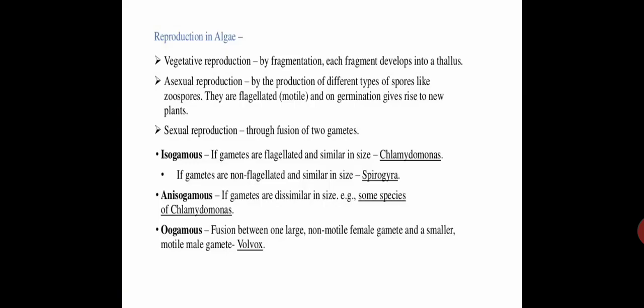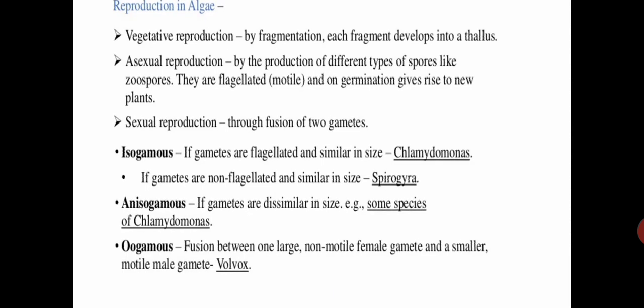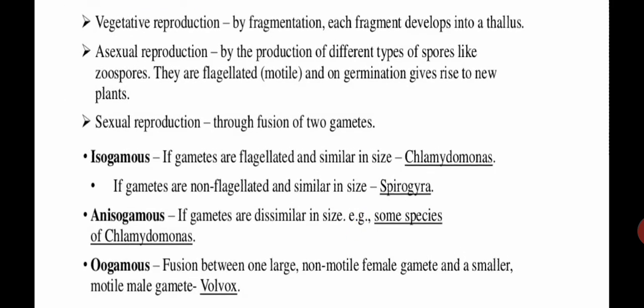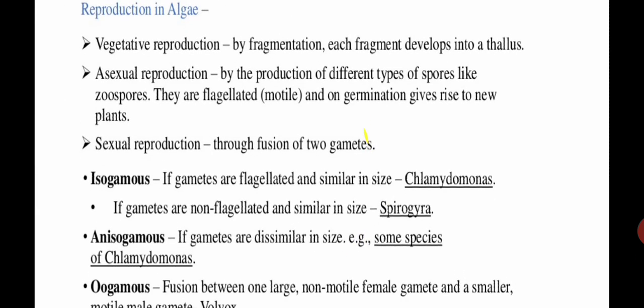Now if we come to the reproduction pattern in algae, so the reproduction in algae can be basically with three methods. Number one, vegetative reproduction. Number two, asexual reproduction. And number three, sexual reproduction.